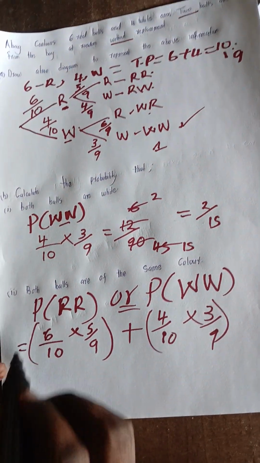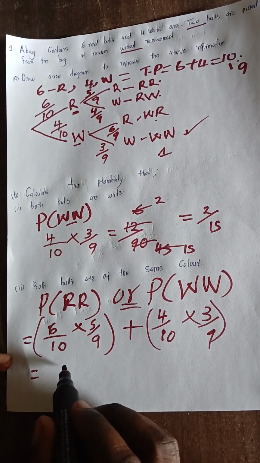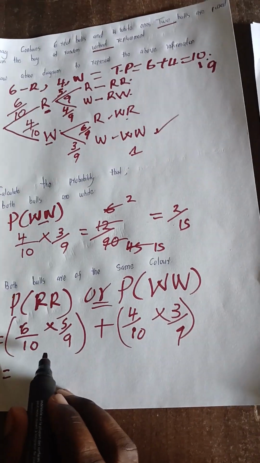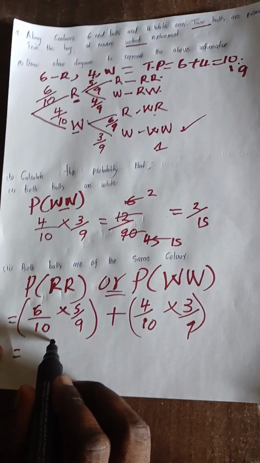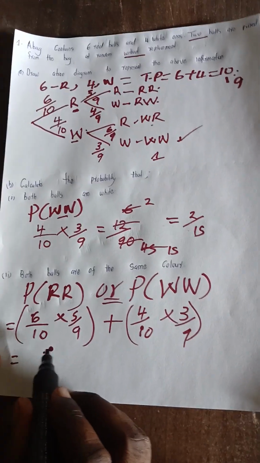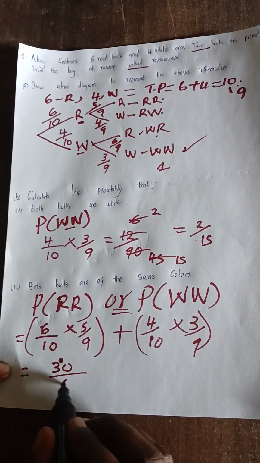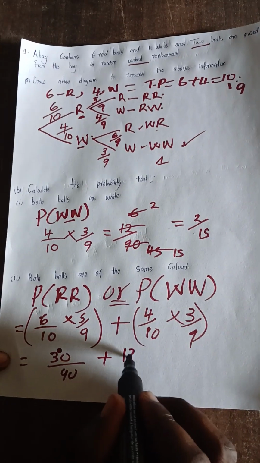Good. So we'll go ahead. Now it will be now what? It will be 12. Now we want to get the probability of that. It will be 30 over 90. You add 12 over 90.